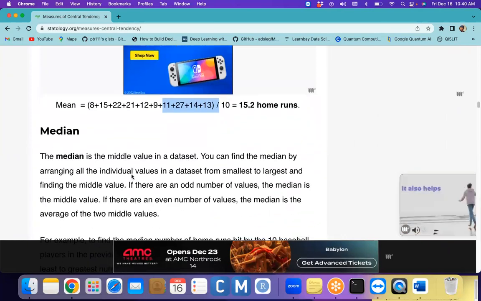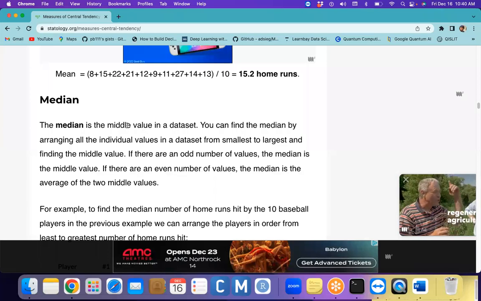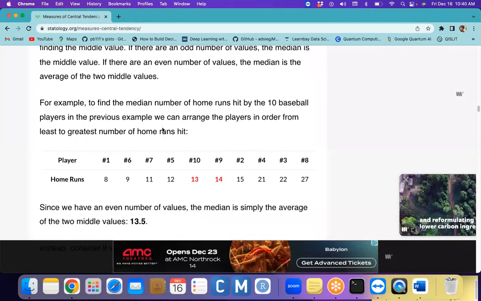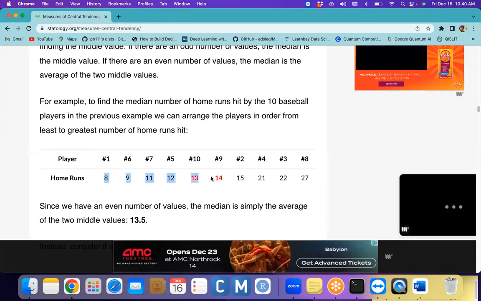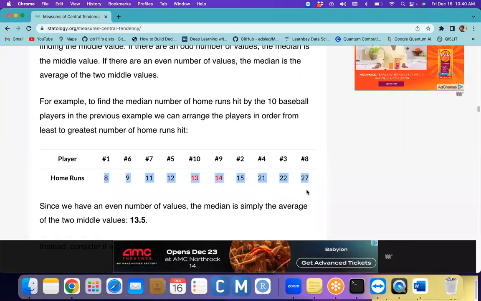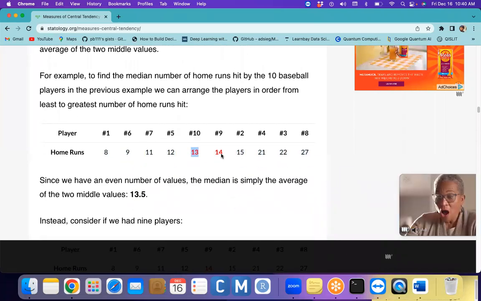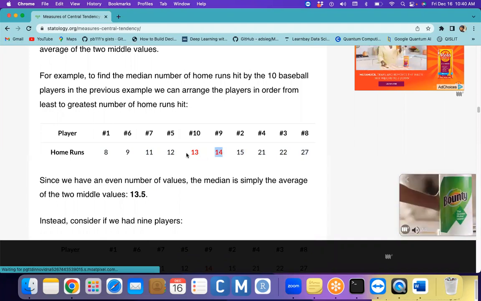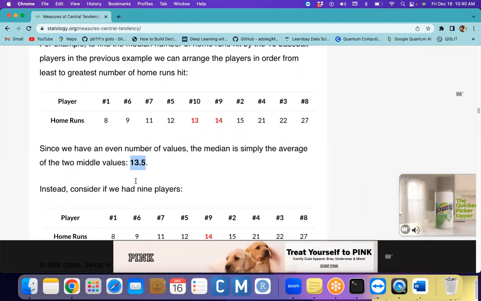Median means finding the middle value, exactly the middle value. For this, step one is to arrange the data in ascending order. Once your data is arranged in either ascending or descending order, if there is an odd number of elements, we take exactly the middle element. But when we have an even number of elements, we have to find the average value of the middle two terms. 13 plus 14 divided by 2 is 13.5. So this is the way.